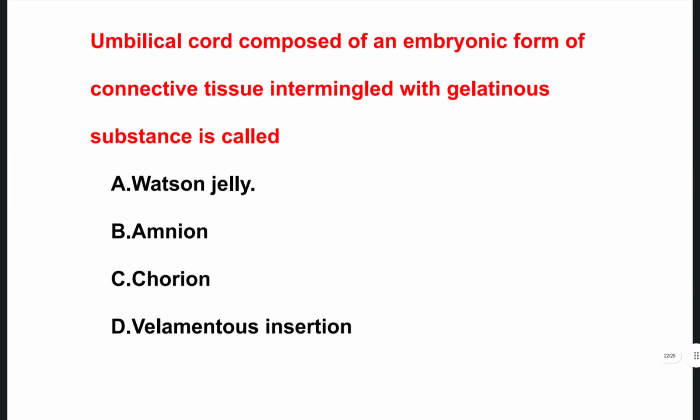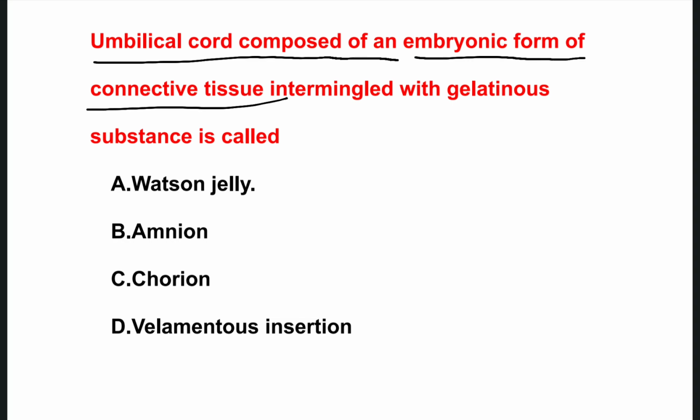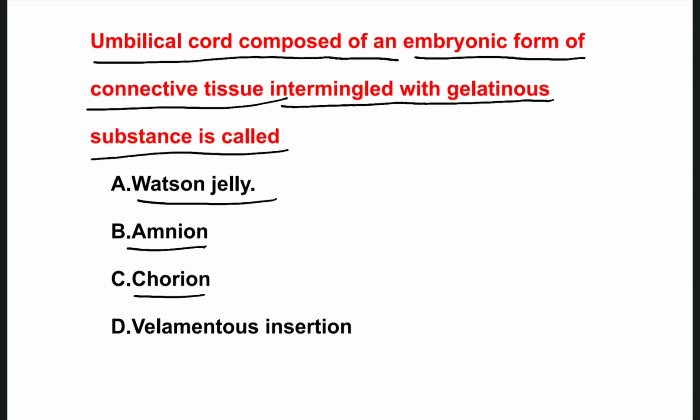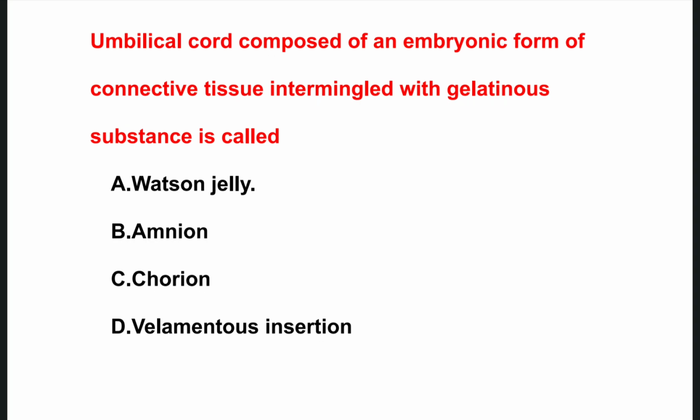The next one is the umbilical cord composed of an embryonic form of connective tissue intermingled with the gelatinous substance is called. Options are option A Wharton's jelly, option B amnion, option C chorion, option D velamentous insertion. The right one is option A, Wharton's jelly. So the Wharton's jelly is present in the umbilical cord.